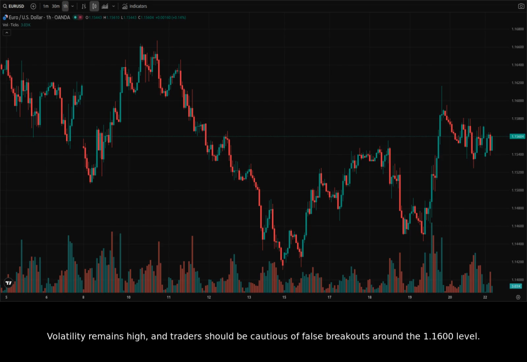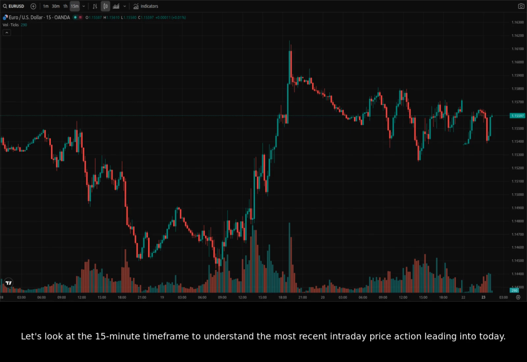Volatility remains high, and traders should be cautious of false breakouts around the 1.1600 level. The inability to close hourly candles above 1.1600 suggests that sellers are defending this zone aggressively. Watch the 1-hour 50-period moving average for signs of a trend shift if price begins to hold above it. Let's look at the 15-minute time frame to understand the most recent intraday price action leading into today.